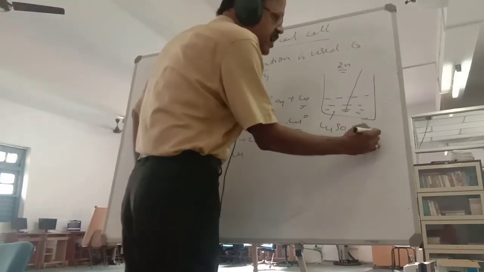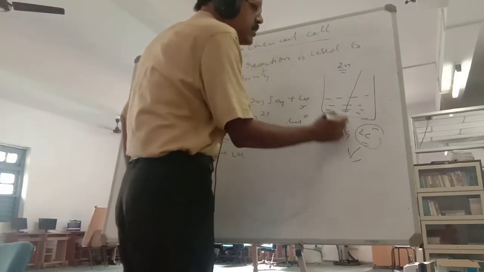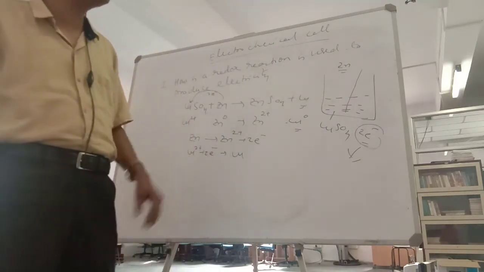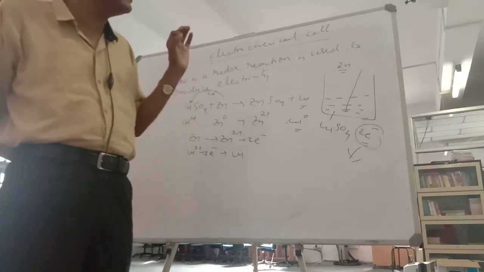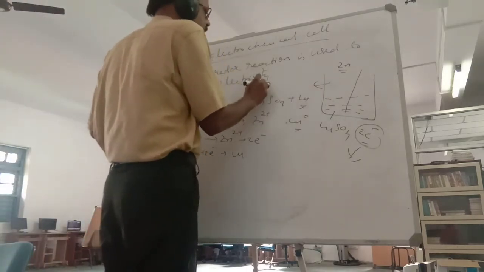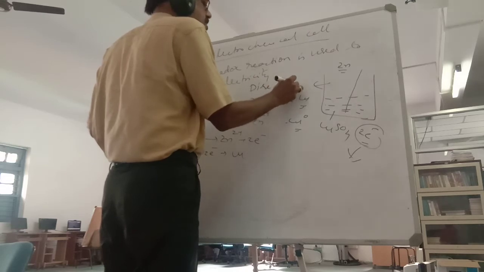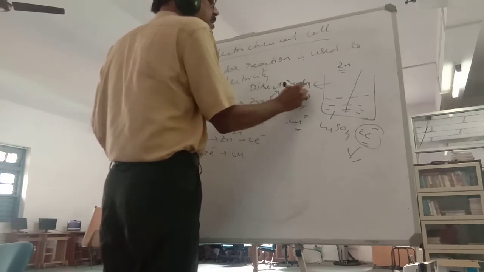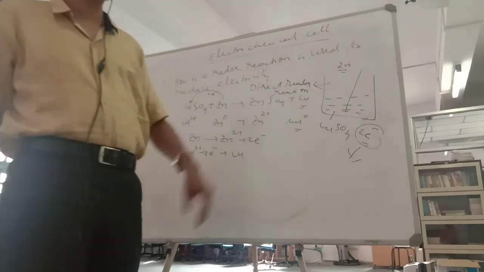The electrons will not come out of this. So such a setup is known as a direct redox reaction. So in a direct redox reaction, you won't be able to produce electricity.